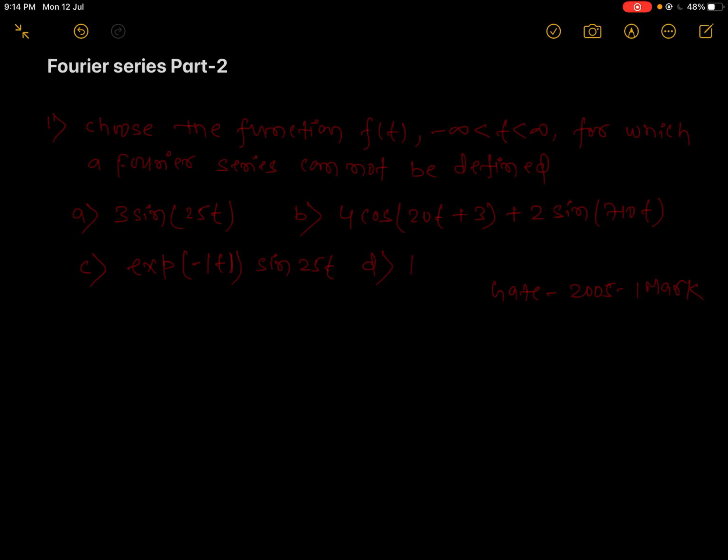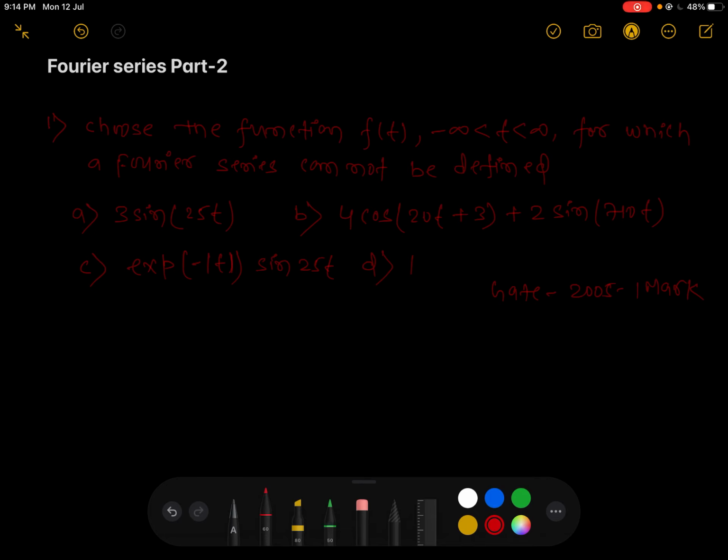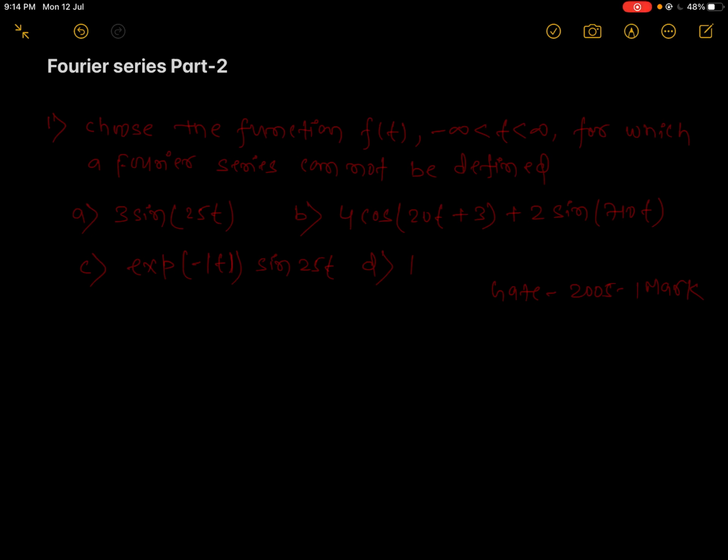So, according to the Dirichlet condition, we know that our function should be periodic. If your signal is not periodic, then we cannot find the Fourier series expansion. So check which one is not periodic. Here, this one is a periodic function.